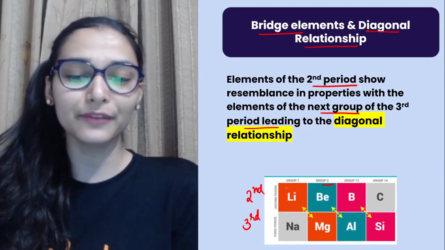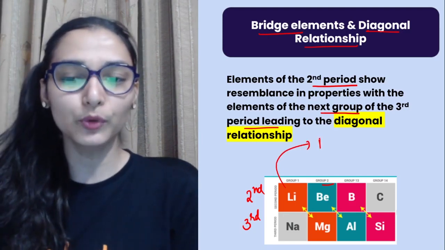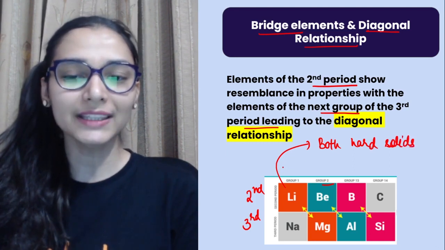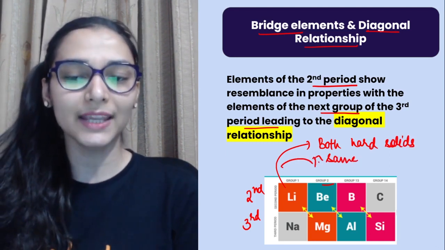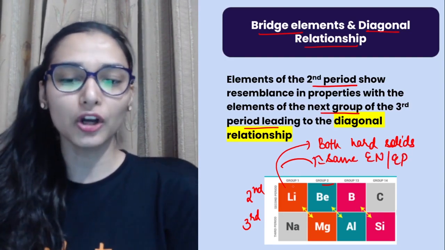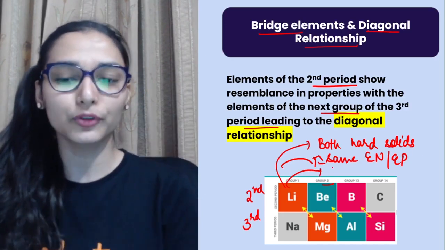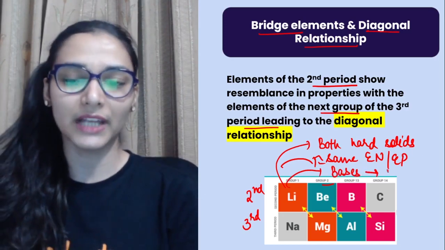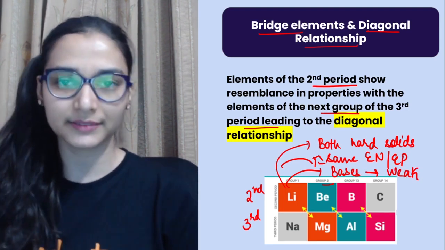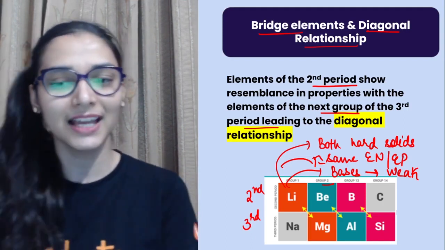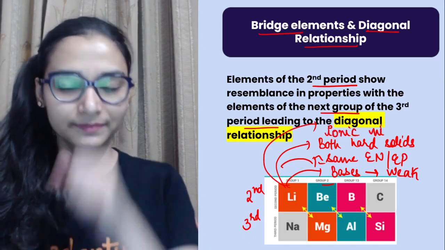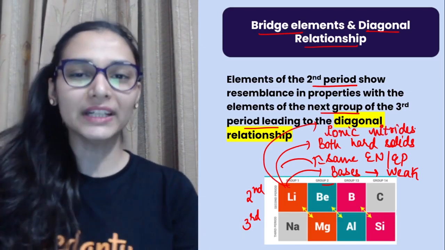What are the properties? If I talk about lithium and magnesium, then both of them are hard solids. Okay, both are hard solids. The second point, they have almost the same electronegativities and electropositivities. If I talk about their bases, both make weak bases. Lithium hydroxide, magnesium hydroxide, weak bases, rather you can say weak alkalis. Or properties, if you talk about, both of them will be forming ionic nitrides. These are a few properties which are resembling.